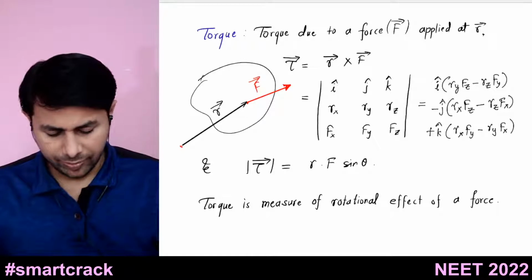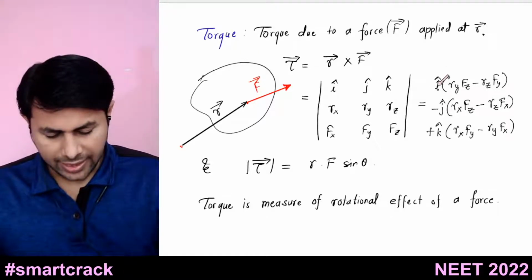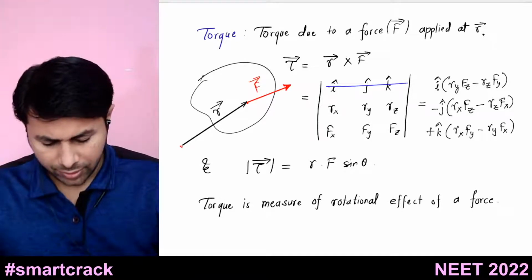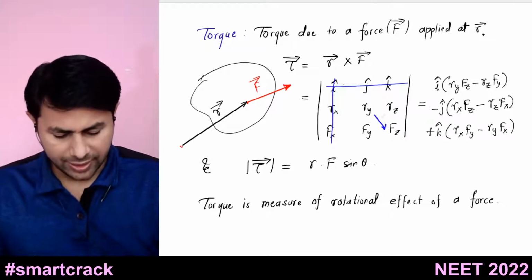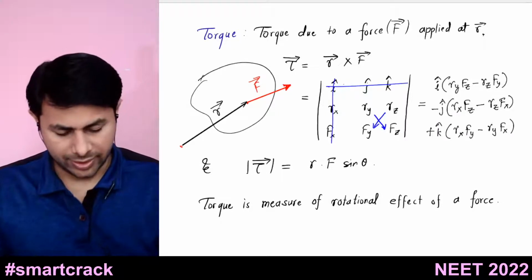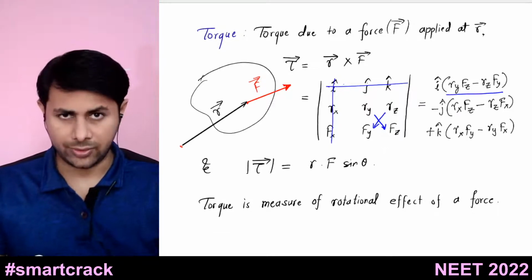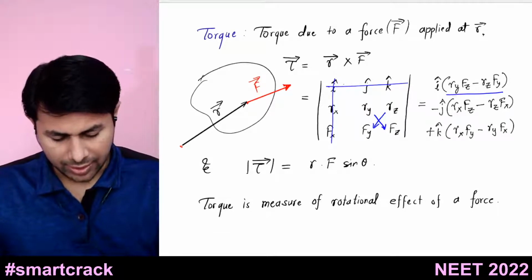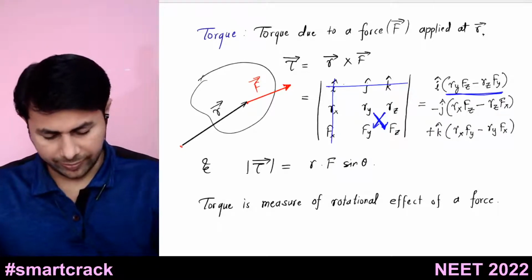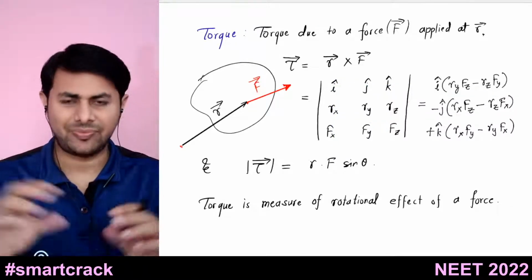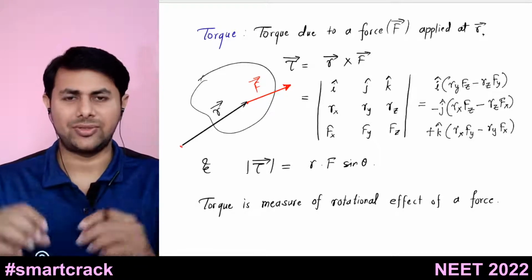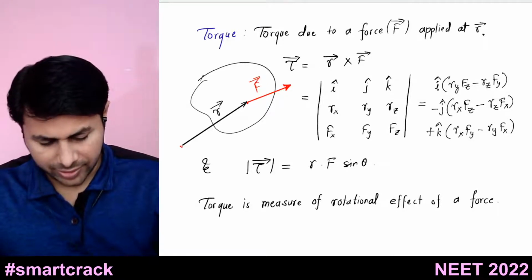And how do we solve it? Let's say you write i cap, then you hide the row and the column containing i cap. Then you multiply ry with fz and rz with fy. So that will be your first term in the solution: ry into fz minus rz into fy. Then you write minus j cap. The sign of the y component will be negative. Then you perform the same procedure.